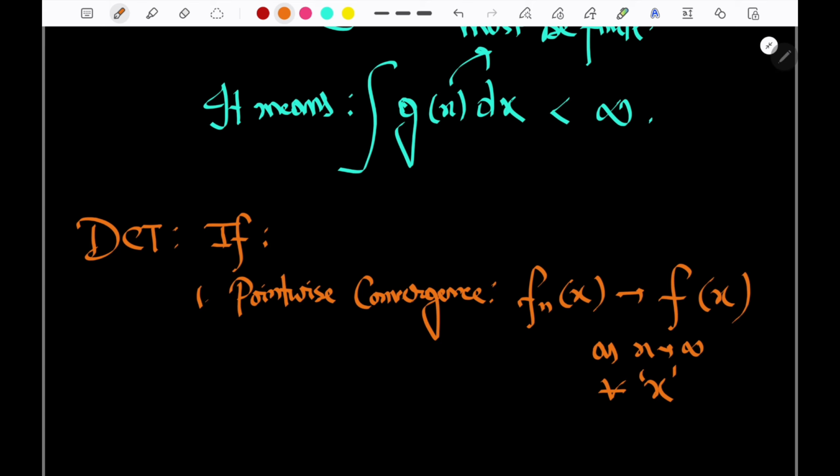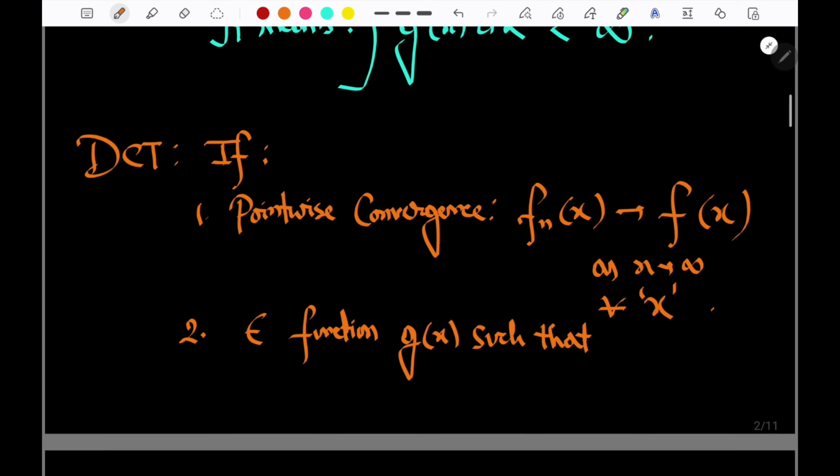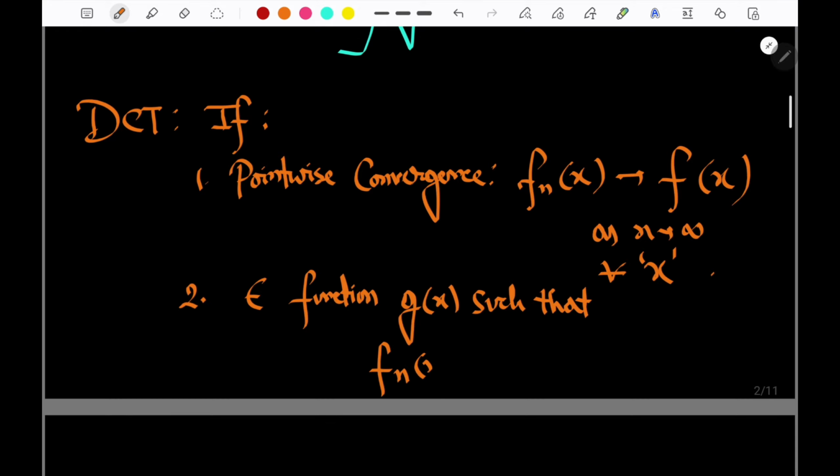Then we can write like this: there exists a function. What type of function exists? g of x such that |f_n(x)| shall always be less than g(x) for all n and for all x.